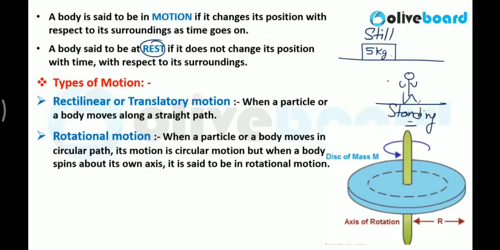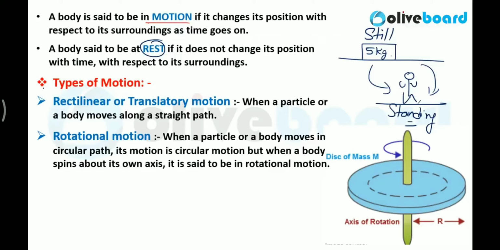So with respect to this man, this box is at rest, because who is the surrounding here? This man is the surrounding, and with respect to the surrounding, this box is not moving. So we can say that a body is said to be at rest if it does not change its position with time or with respect to the surrounding. Then you can say that the body is at rest. Clear? So this is the definition of motion and rest.